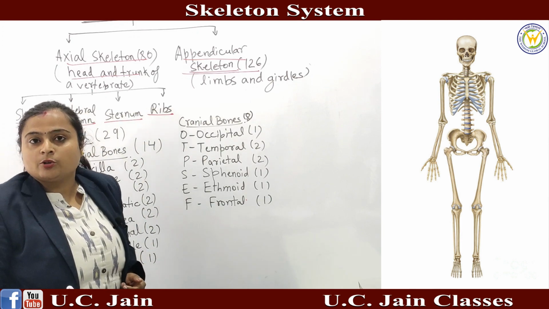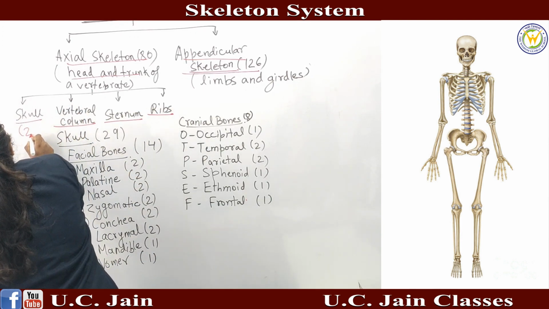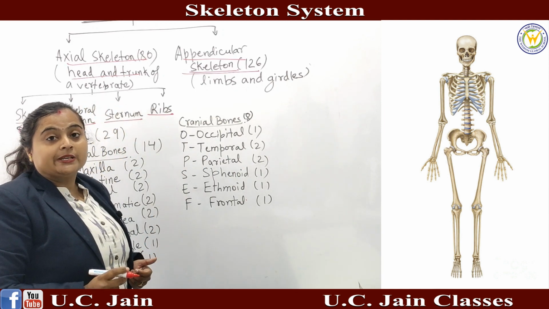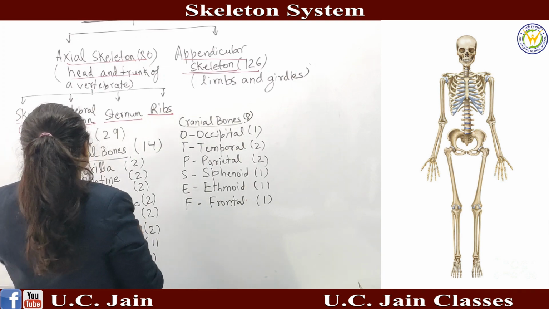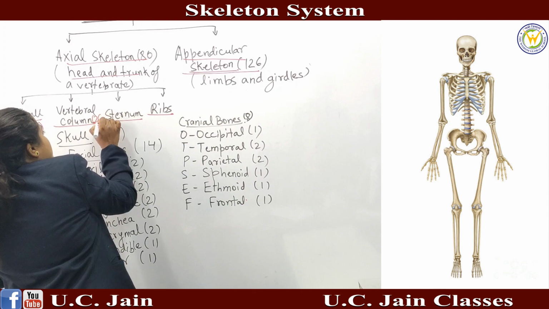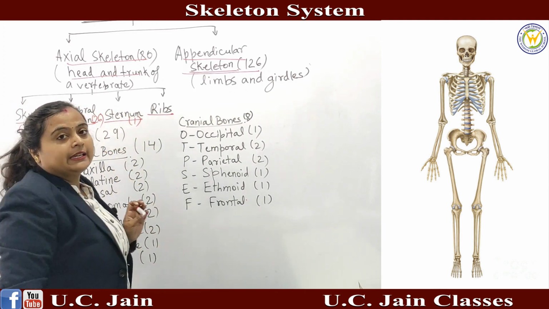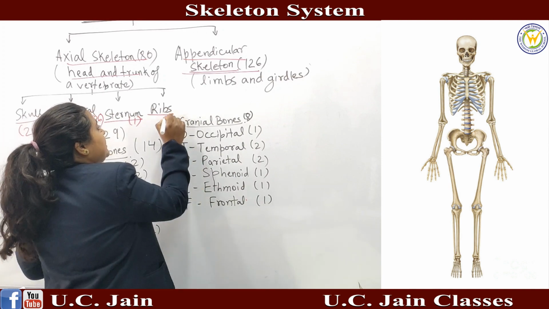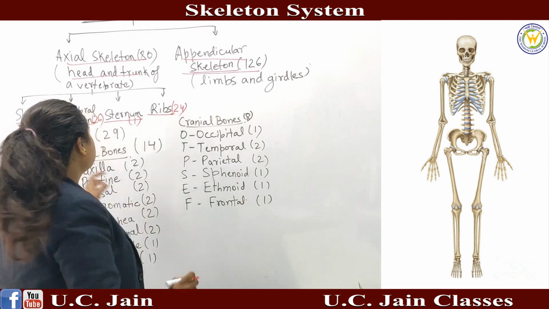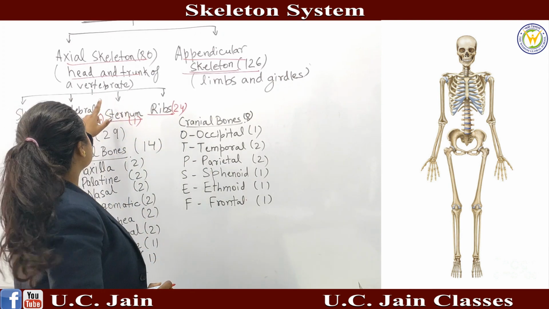Now let's see how many bones are present in each part. First we'll talk about the skull. How many bones are present in the skull? The number of bones is 29. The vertebral column has 26 bones. The sternum has 1 bone. The ribs have 12 pairs, so I can write down 24. So this is the division of the number of bones present in our axial skeleton.